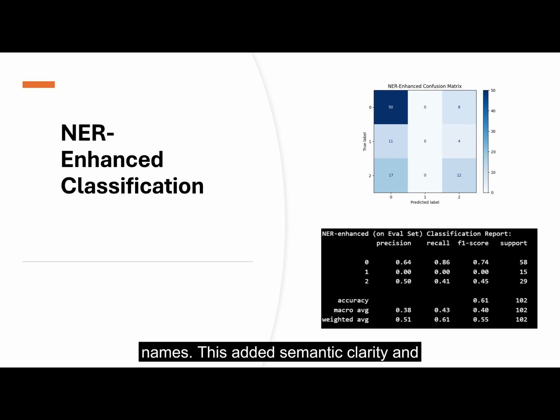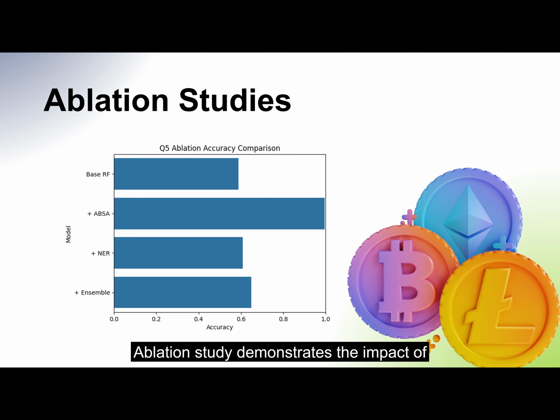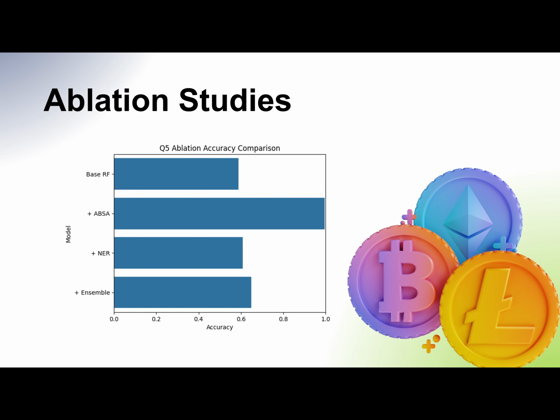This added semantic clarity, and after rebalancing with SMOTE, the classifier reached 60.8 accuracy, outperforming the baseline. Finally, our ensemble model combined predictions from random forest, naive Bayes, Vader, and TextBlob. Despite some weaker individual performance, the ensemble achieved 64.8 accuracy, demonstrating the benefit of diverse model aggregation. Ablation study demonstrates the impact of each innovation on the baseline, ensemble voting confirming that the combined diverse model helps to capture complementary patterns in the data.